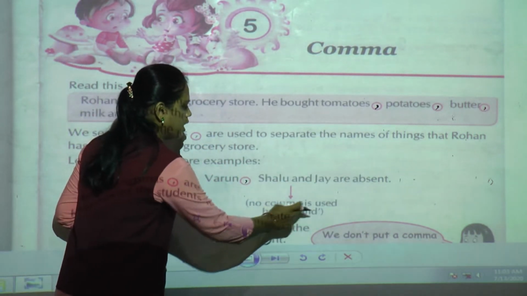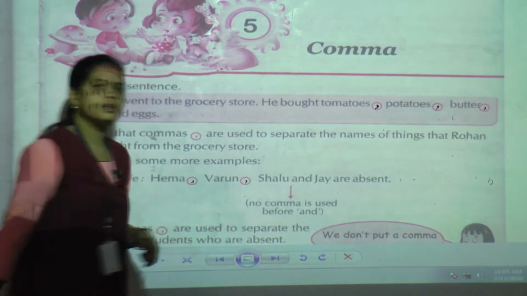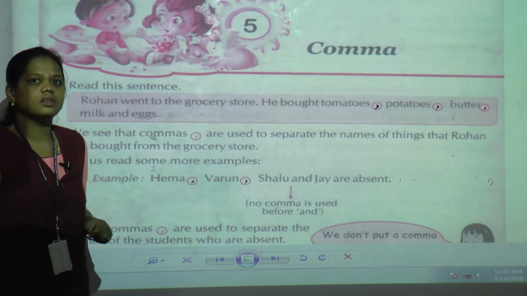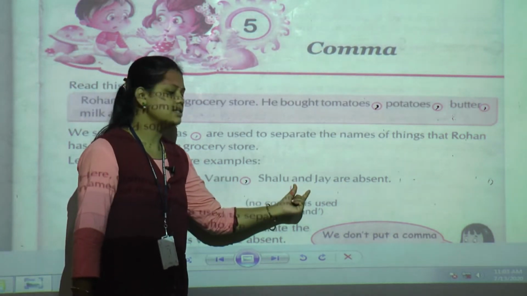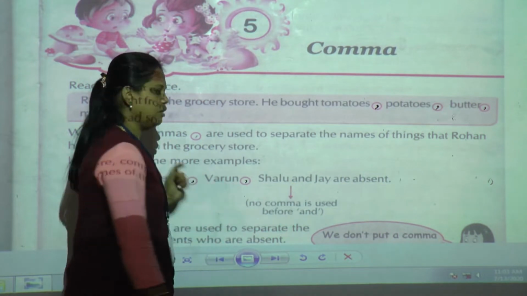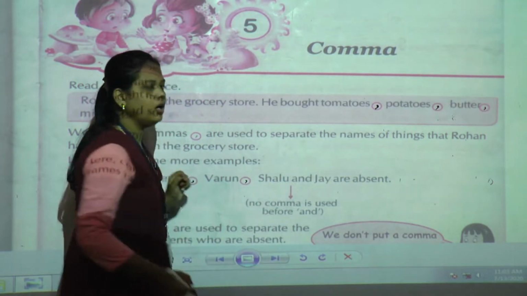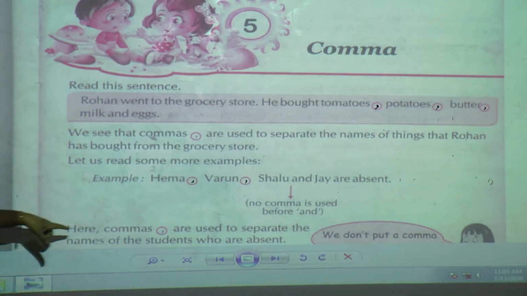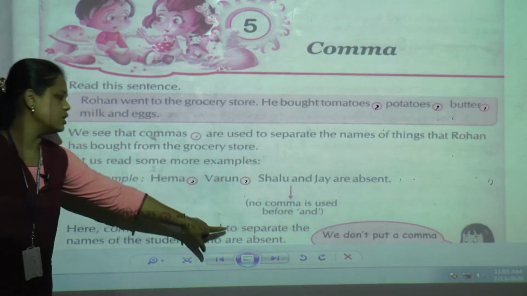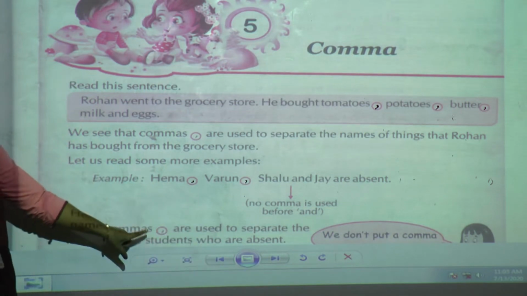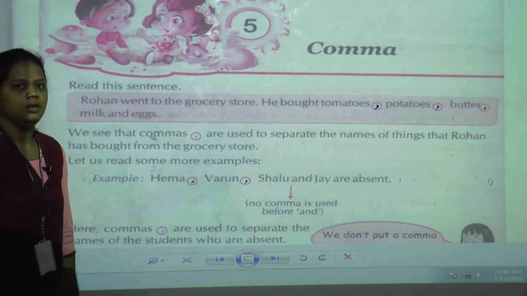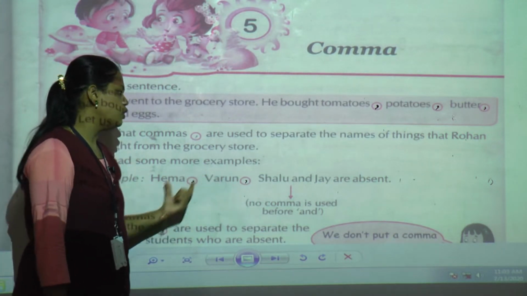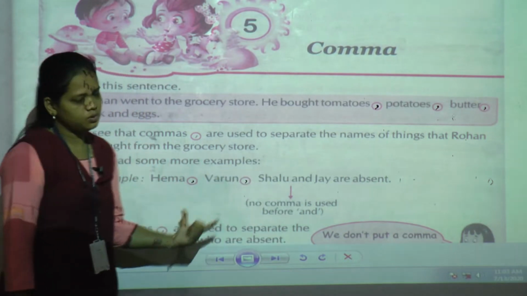Here no comma is used before and. Whenever we use commas to separate things, if and comes in the sentence, we should not give a comma before and. Commas are used to separate the names of the students who are absent in the school.